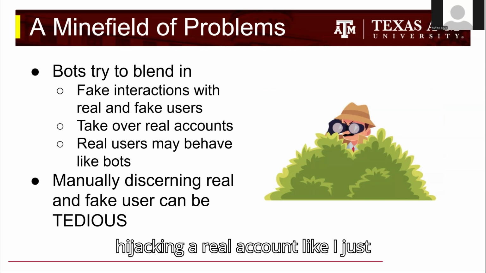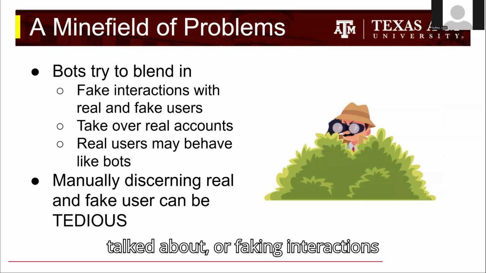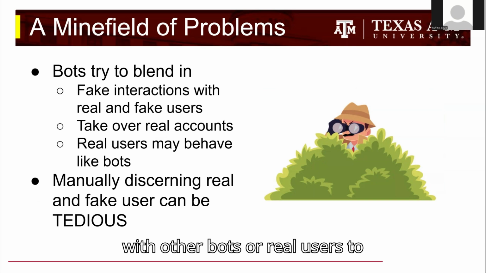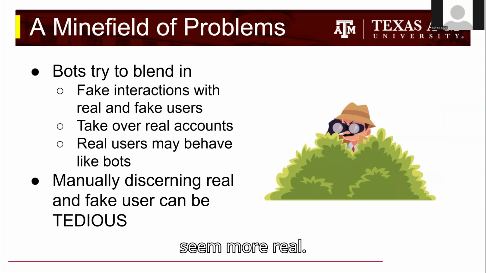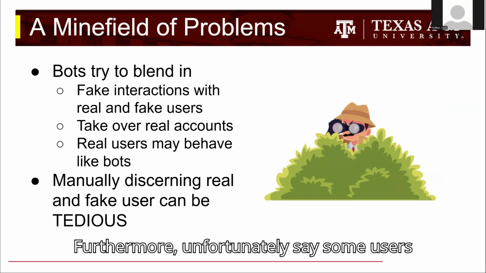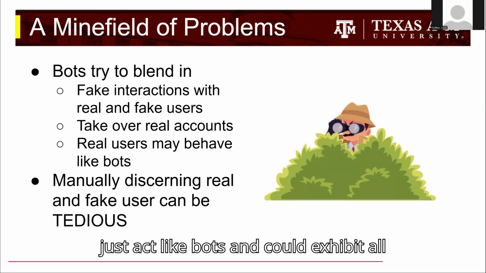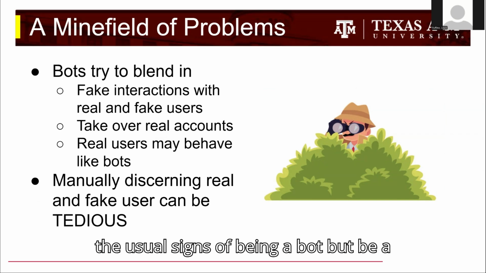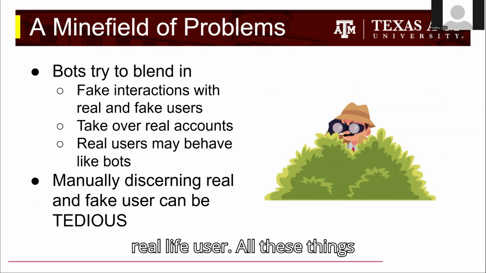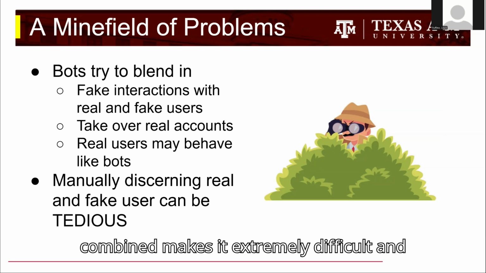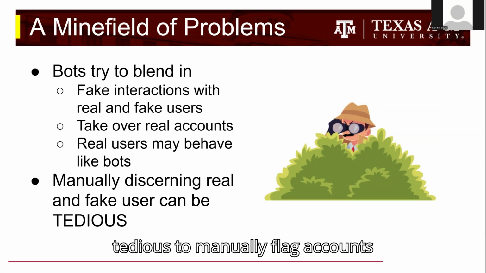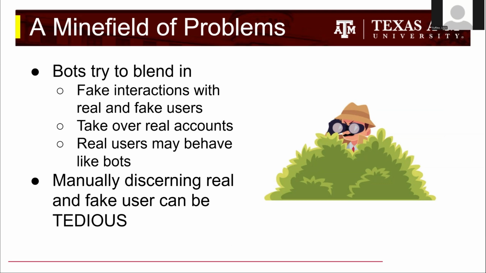This could mean hijacking a real account, like I just talked about, or faking interactions with other bots or real users to seem more real. Furthermore, unfortunately some users just act like bots and could exhibit all the usual signs of being a bot, but be a real-life user. All these things combined makes it extremely difficult and tedious to manually flag accounts as bots.